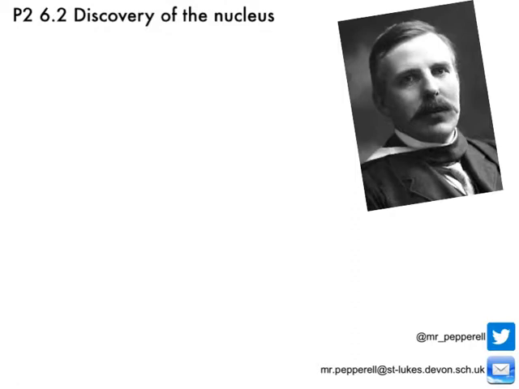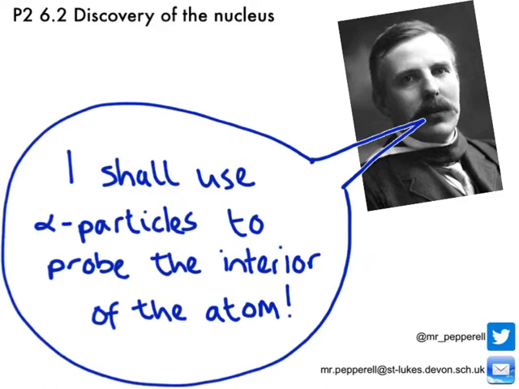But then along came Ernest Rutherford, who we previously found out discovered there was more than one type of nuclear radiation. He found alpha and beta, and Rutherford realised that he could actually use the positively charged particles he'd found to investigate the structure of the atom. Now, I don't know if he actually said this, he probably didn't, but this is what he suddenly thought to himself, that he could use these alpha particles to find out what was inside an atom. And he asked two of his assistants, Hans Geiger and Ernest Marsden, to work on the problem for him.